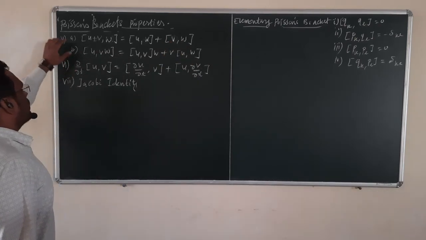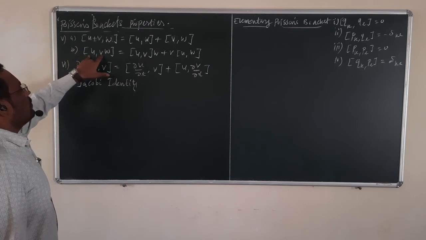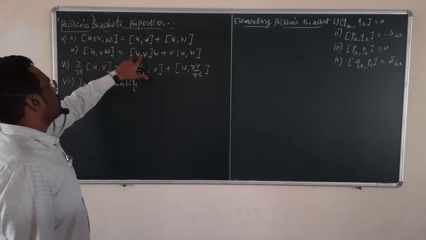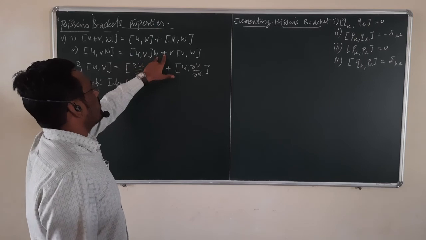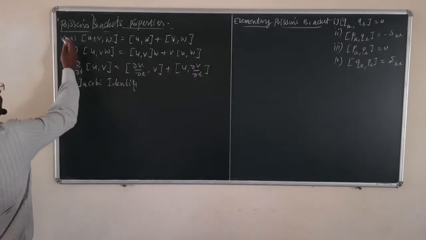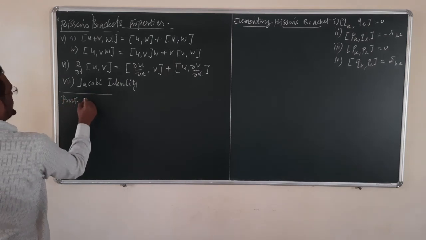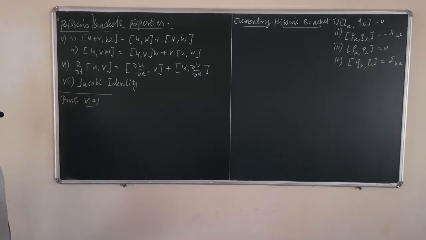Then the b part of the fifth identity is: Poisson's bracket of u v, into w, is equal to Poisson's bracket of u, v multiplied by w, plus v into Poisson's bracket of u, w. So we are going to prove the fifth property, first the a part.